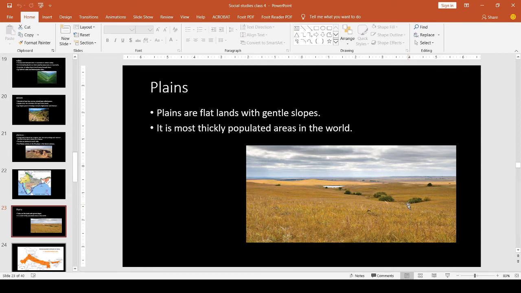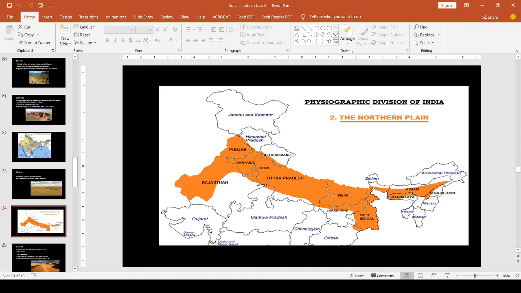Then in India, where is this place? See this orange portion. Here we can see plains, that is flat land with very high fertility and gentle slopes.